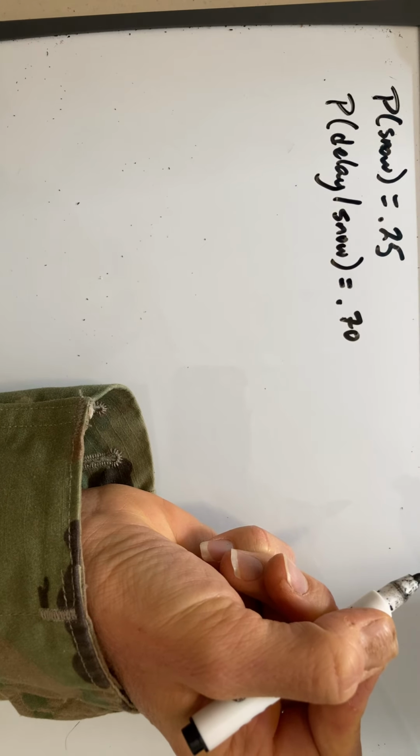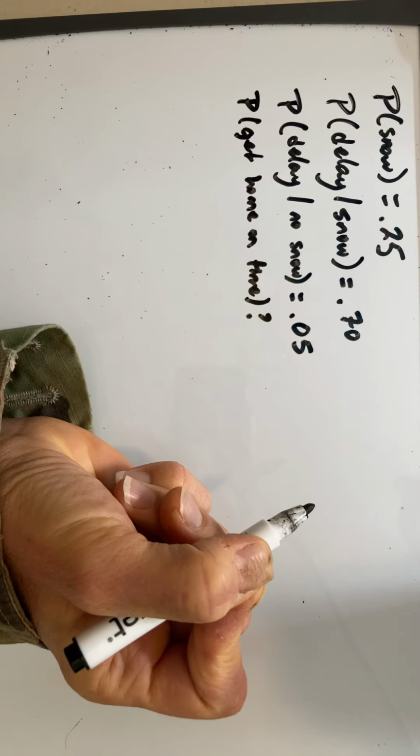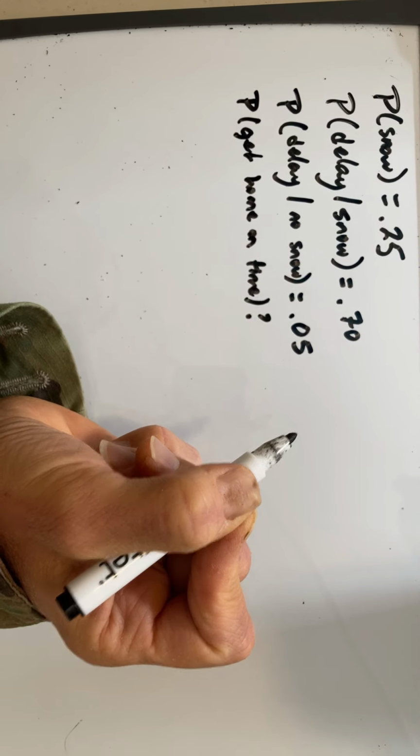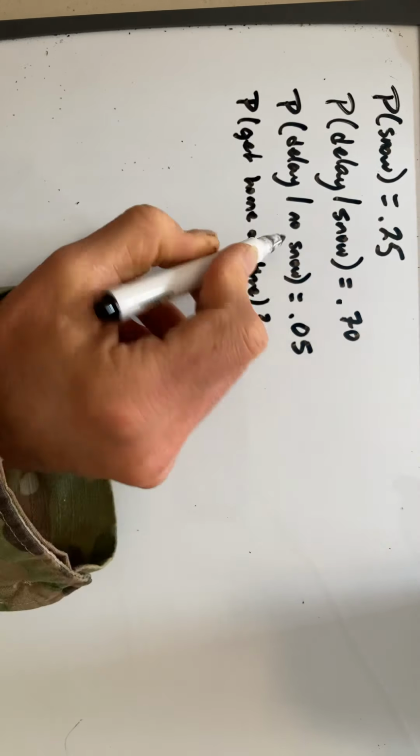So the probability that you have delay is just the complement of that, not on time. And that's 0.05. Okay, and so what's the probability, or this says what is the percent chance that you will get home on time? So we're going to assume that means no delay. Okay, so what events are dependent on what? Well, the delay is dependent on whether we have snow or not.